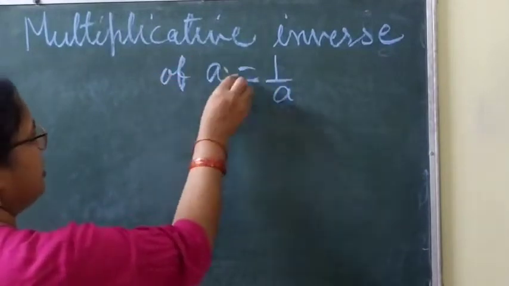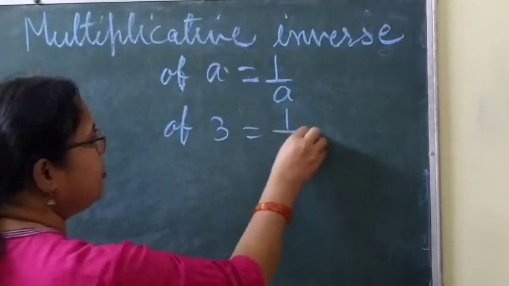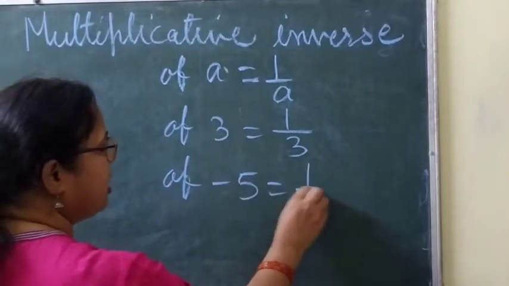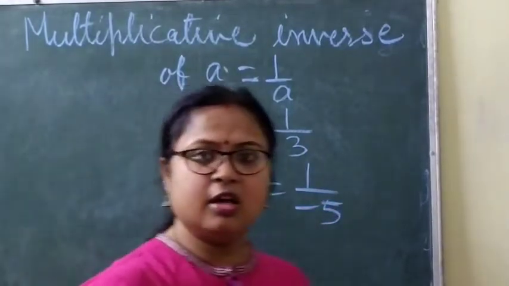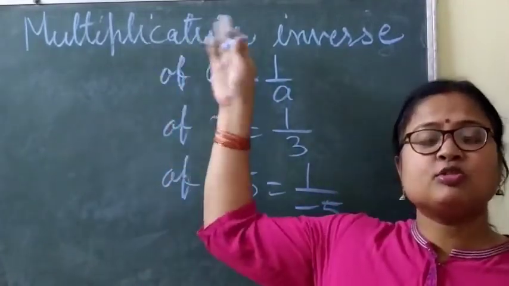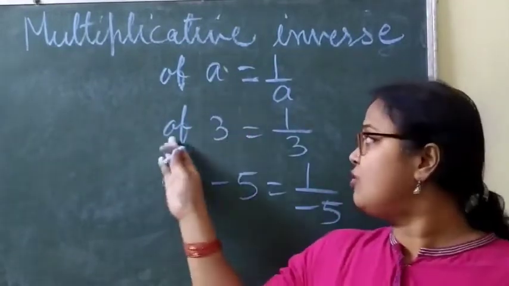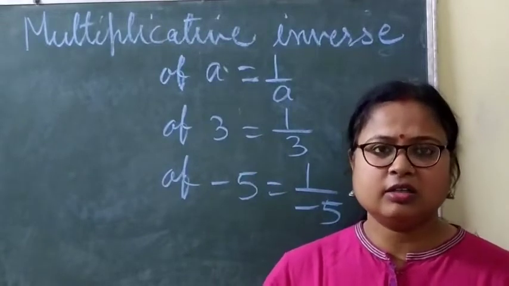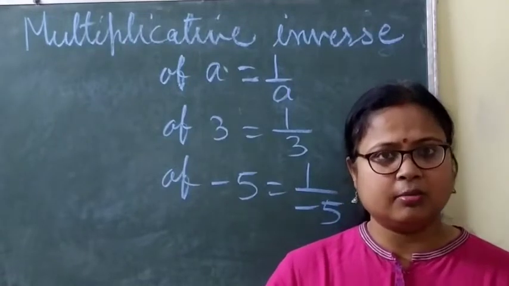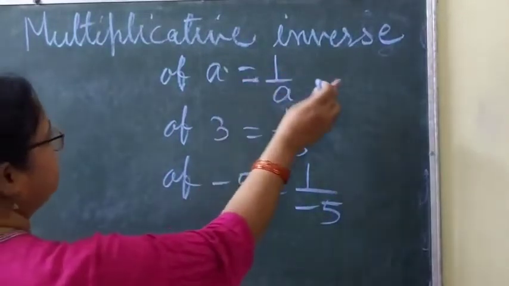Multiplicative inverse of a is 1 by a. Then multiplicative inverse of 3, your answer will be 1 by 3. Multiplicative inverse of minus 5, your answer will be 1 by minus 5. Clear? So suppose multiplicative inverse of a means 1 by a. Multiplicative inverse of 3 will be 1 by 3. Means you are writing the reciprocal of the given number. Clear?